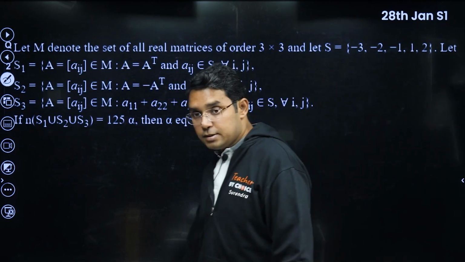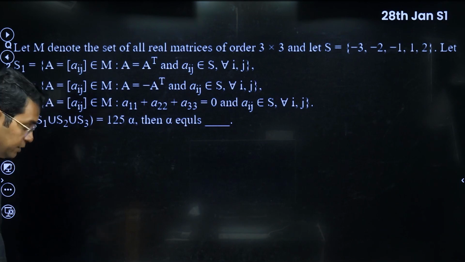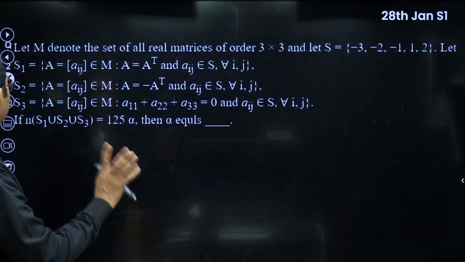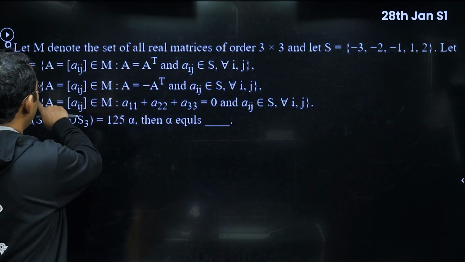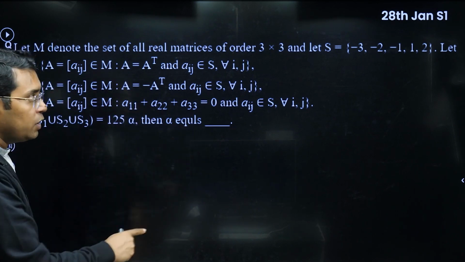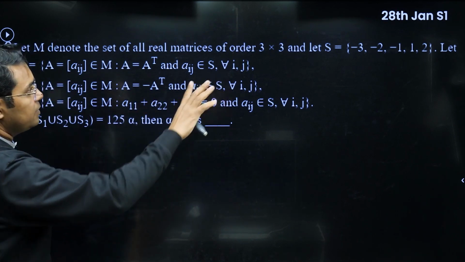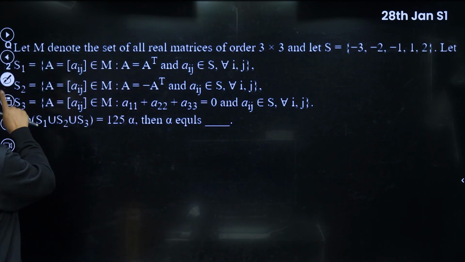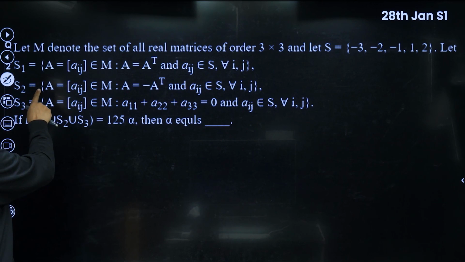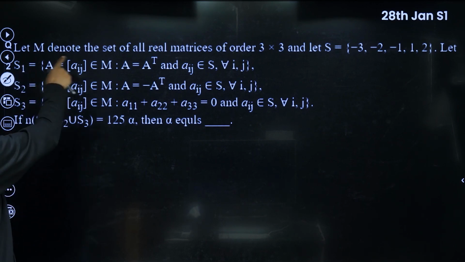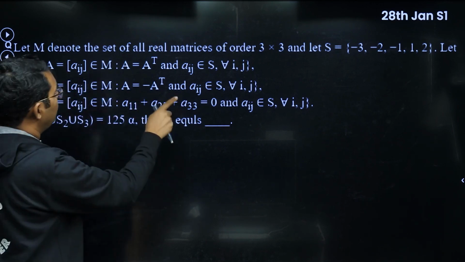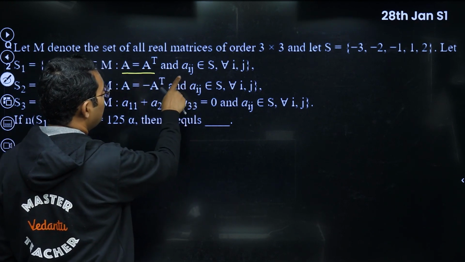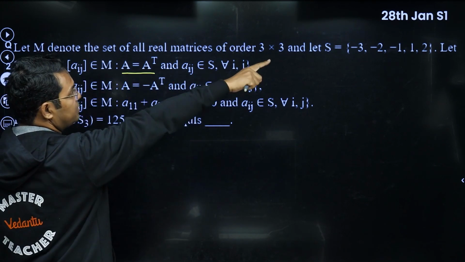Now coming to this question, this is I think 28th January morning shift. Yes, this question is I think a bit difficult, not very difficult. You have to understand what exactly they are saying. So much information. M denotes the set of all real matrices of order 3 into 3, and S is a set of 5 elements: minus 3, minus 2, minus 1, 1 and 2. And then we are given S1, the set of A equal to Aij belongs to M, that is the real matrix where A is equal to A transpose. That means it has to be a symmetric matrix. Okay, and all Aij belong to the set S of 5 elements.